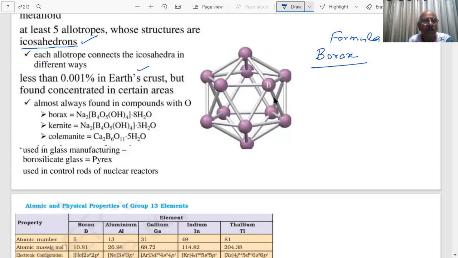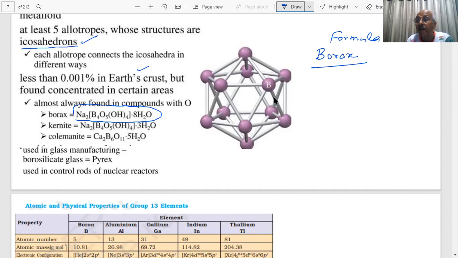This is the actual borax, student. They will give this in the paper. Now this is confusing. There are only 4 B4O5 OH4 and 8H2O outside this. There are not 10 water molecules here.